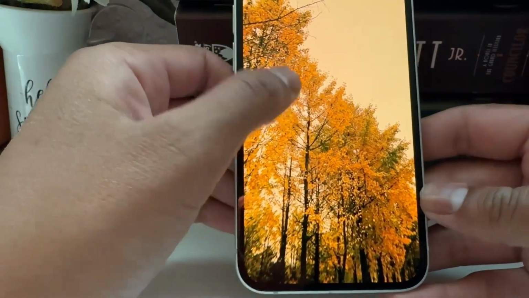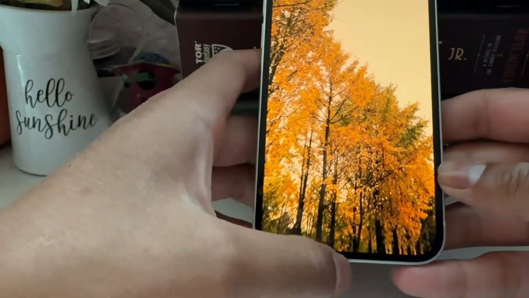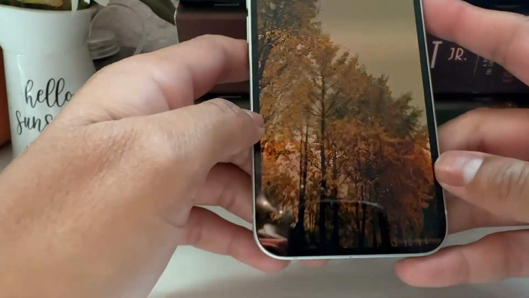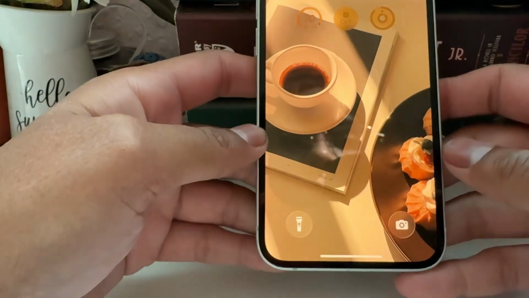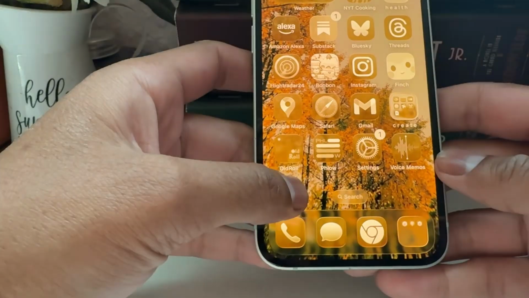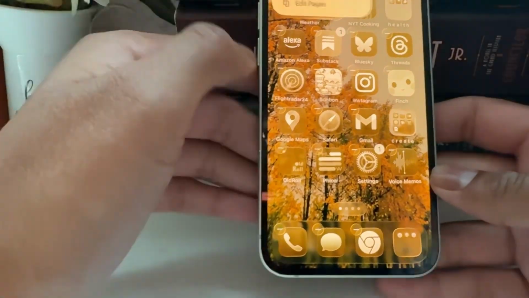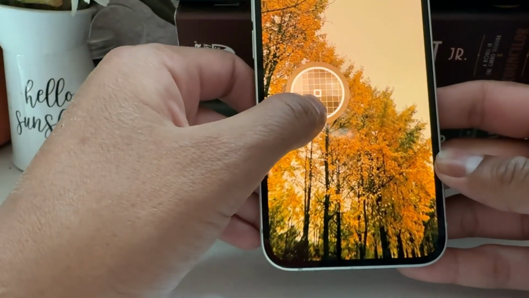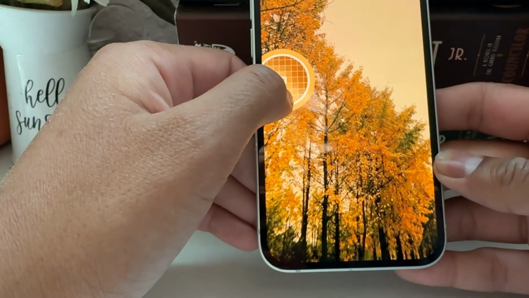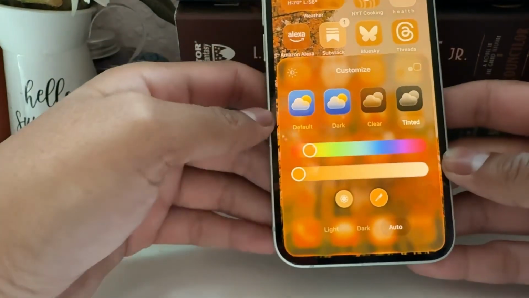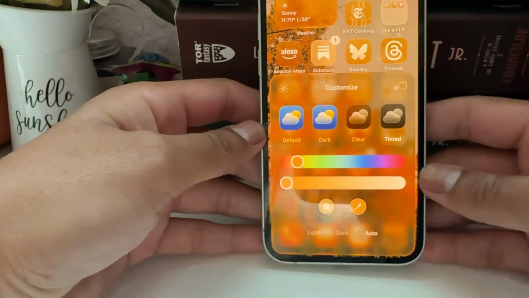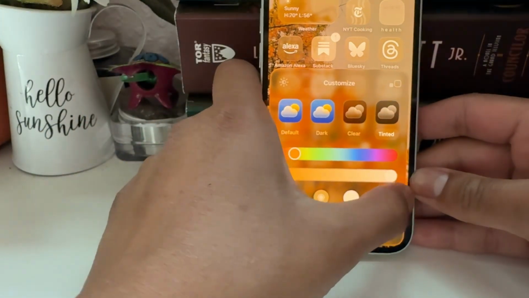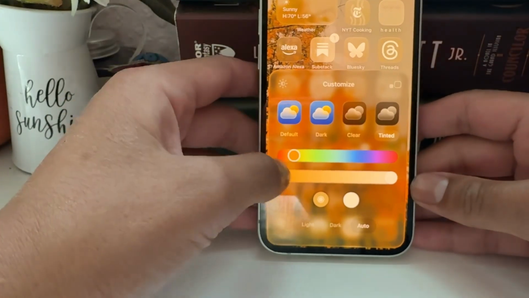Okay, looks like, uh-oh, I think I'm frozen. Oh no! Okay, let's try that again. This is why I didn't want to download it on my 16 Pro. Okay, there we go. So let's try to get interesting colors going on. What about white? Oh, white is, I guess, clear.